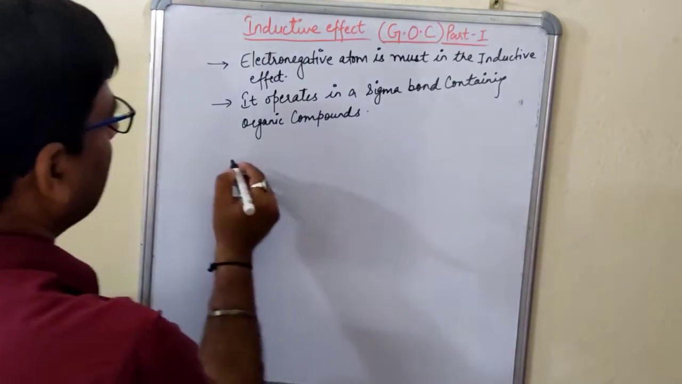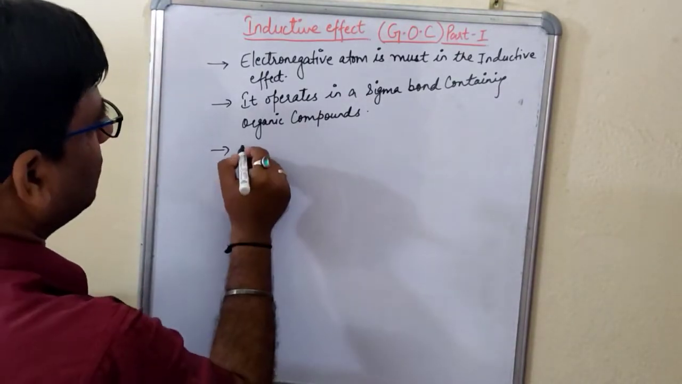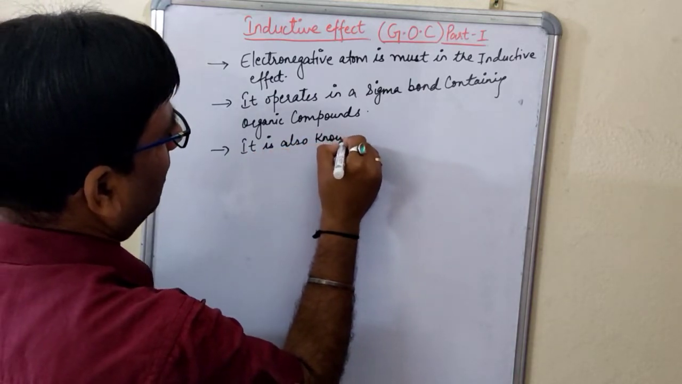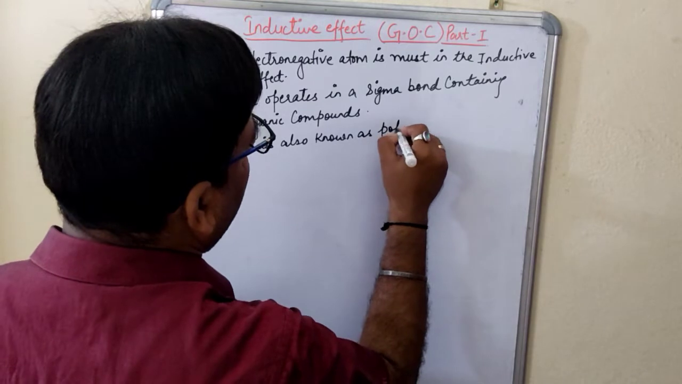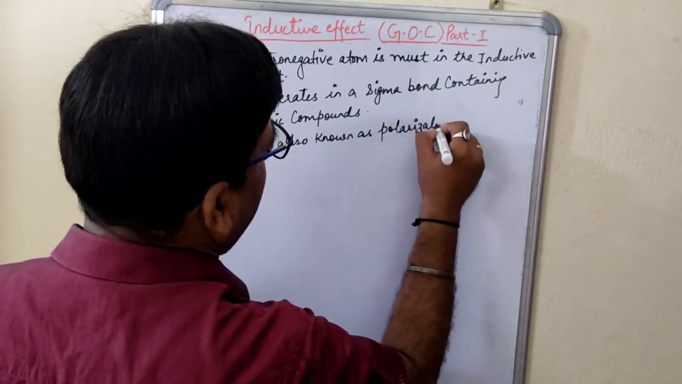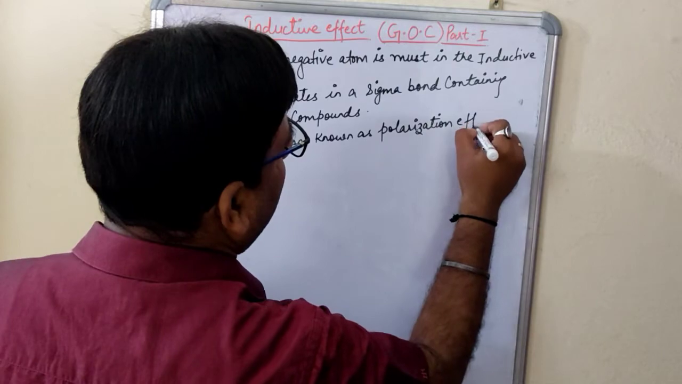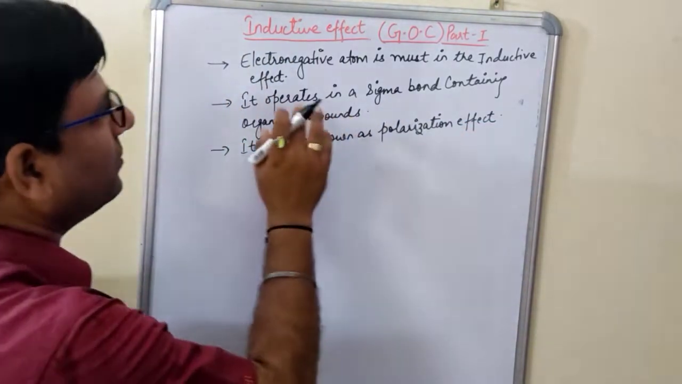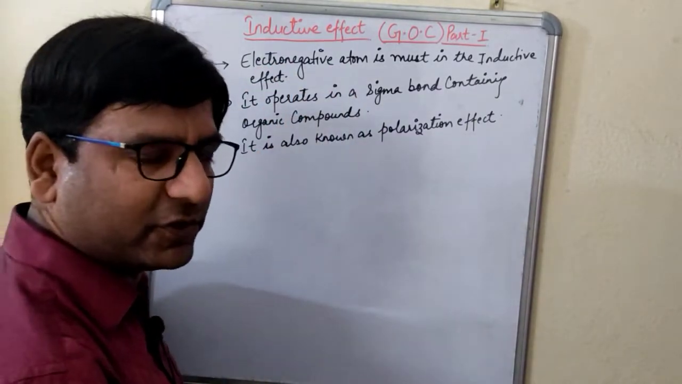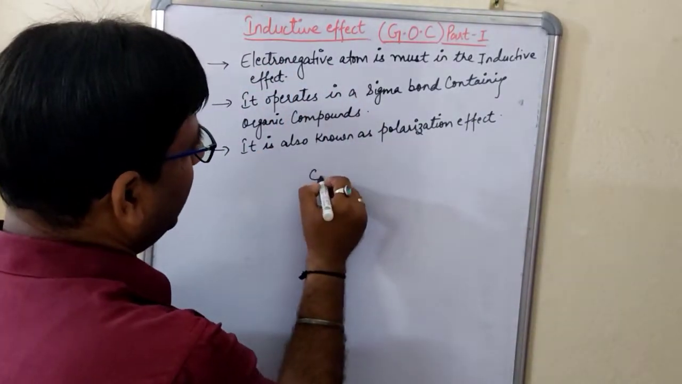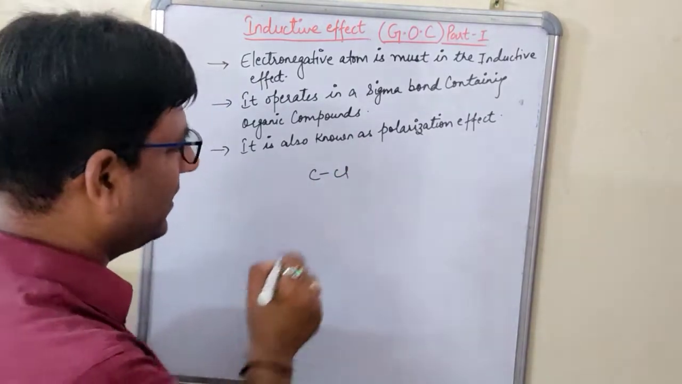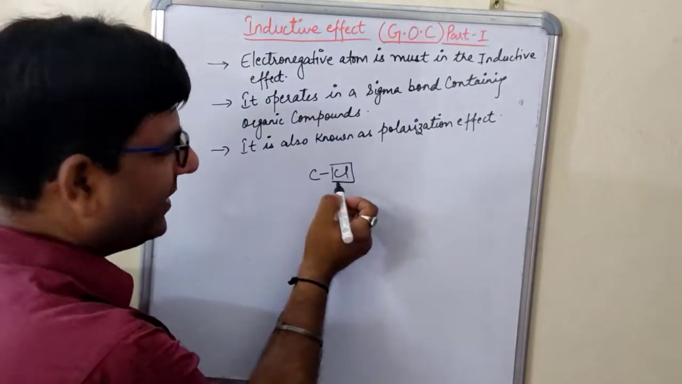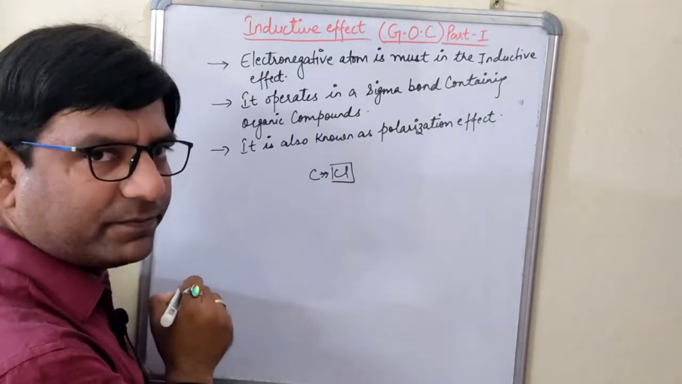It is also known as polarization effect. Polarization effect means what? As I told you, students, this electronegative atom must be there. For example, if I am taking C and Cl, you know, Cl is more electronegative. Being more electronegative, it will pull the electrons from this carbon atom.